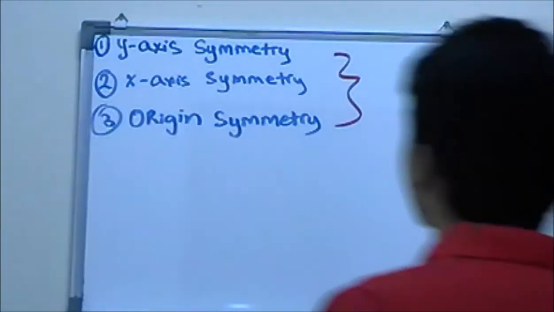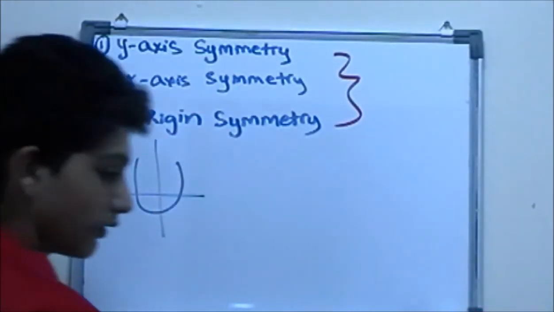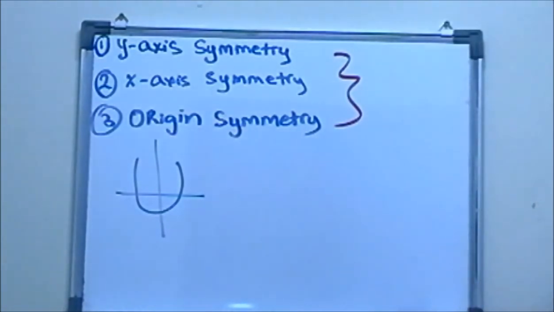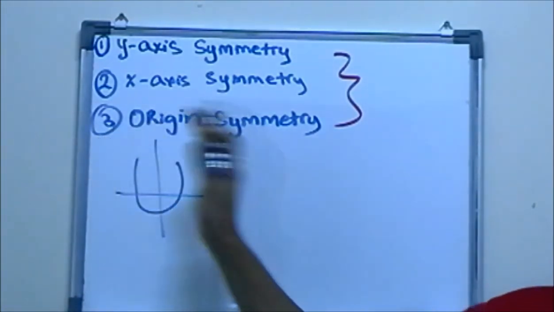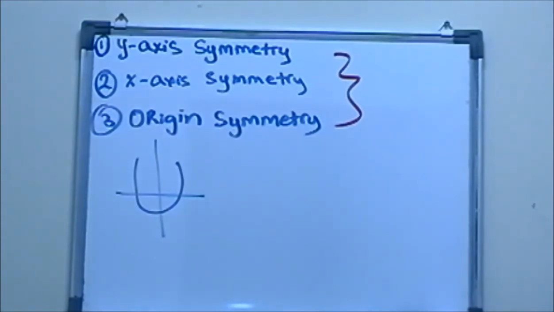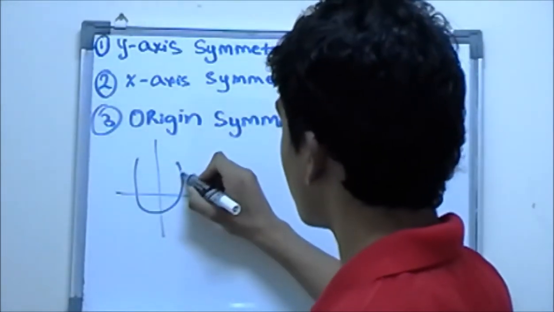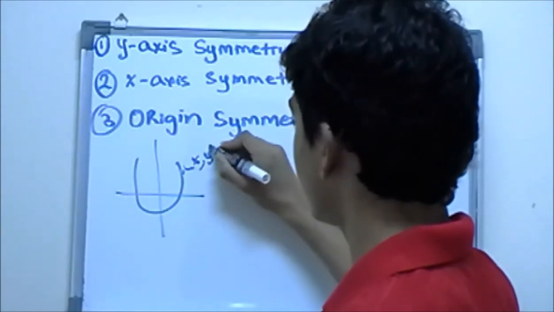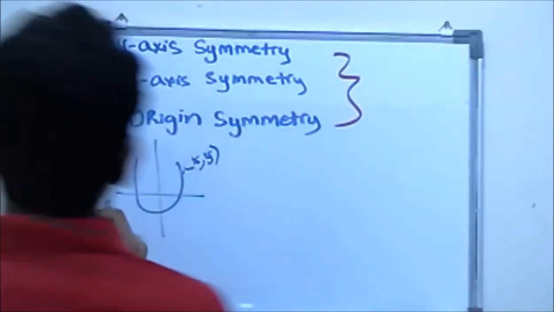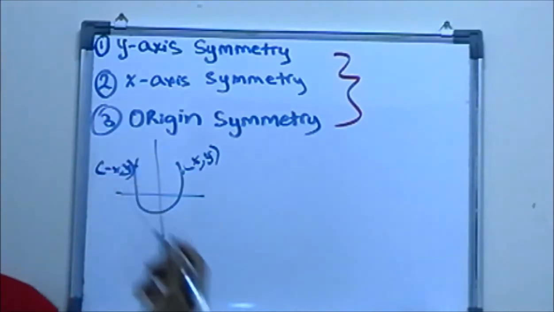So let's say for y-axis symmetry we have a graph like this. It's going like this, left to right or right to left, it actually doesn't matter. How do you know if it's symmetric? Well, I have talked about this point over here, which is some arbitrary point x, y, and when you flip it, you have negative x, y.